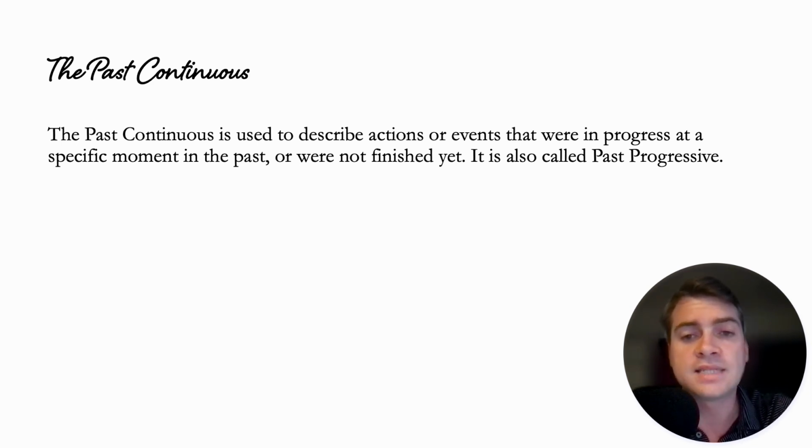So what was I doing when someone called me on the phone yesterday at 3 p.m.? I was working out at the gym. So when we're talking about a past continuous moment, we're talking about a specific moment in the past where something was in progress or not finished yet. Okay, so what were you doing? What were you doing when someone called you on the phone at a specific time, yesterday or some other time in the past?